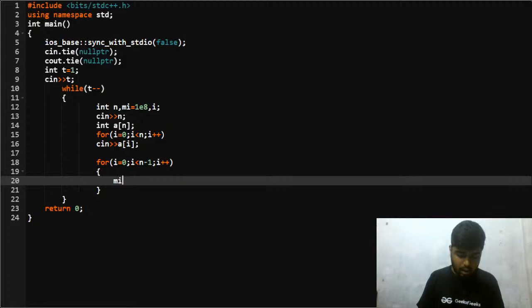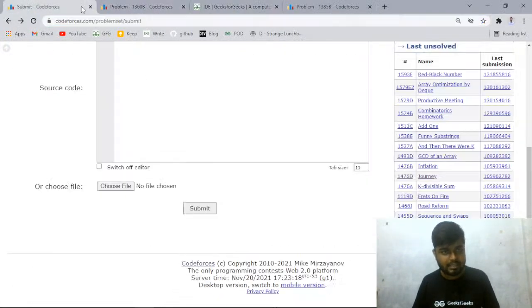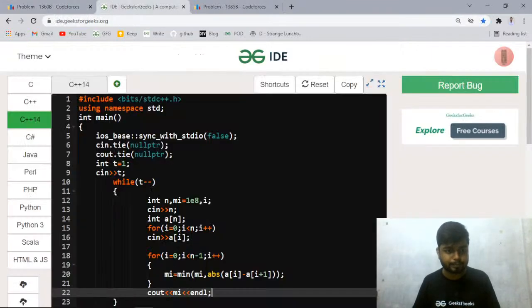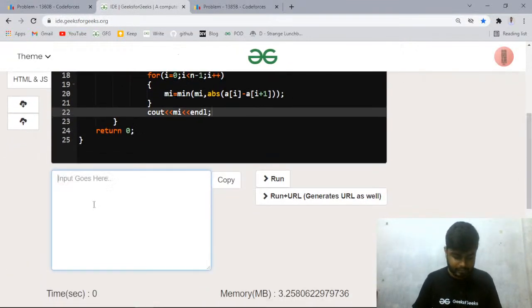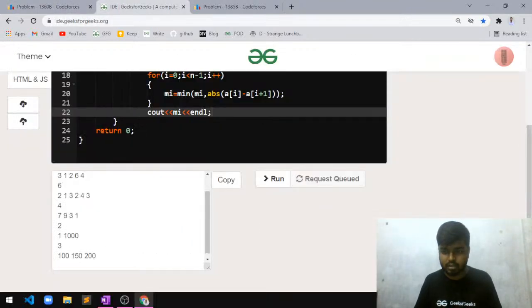So what will I do, mi is equal to minimum of mi comma absolute of a i minus a i plus 1, right? Everyone will agree on this, right? And in the end, that will be my answer, because at that point only I'll partition, so the minimum will be my answer, right? Let me just copy the test cases quickly. Perfect. Let's see if it works or not.